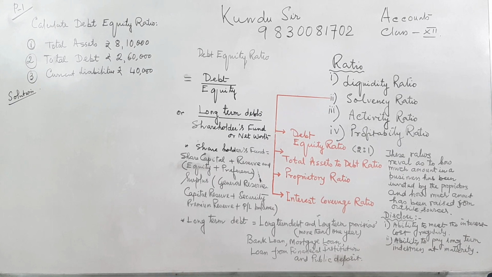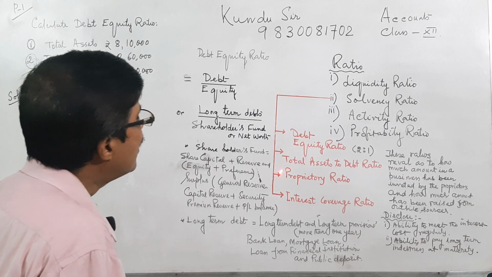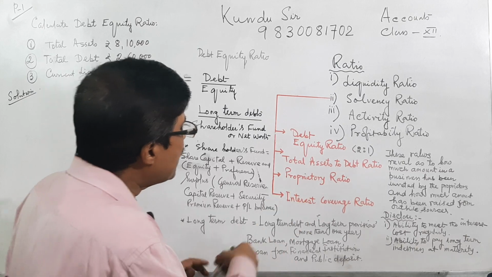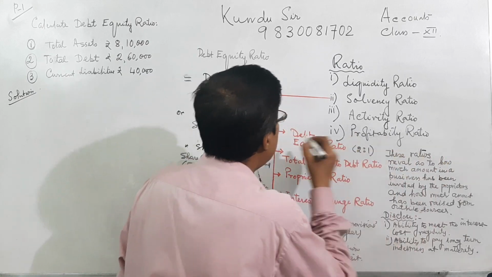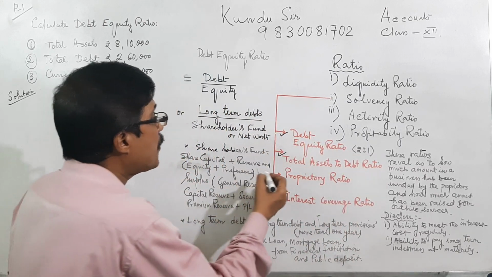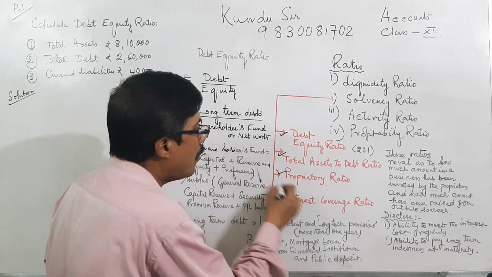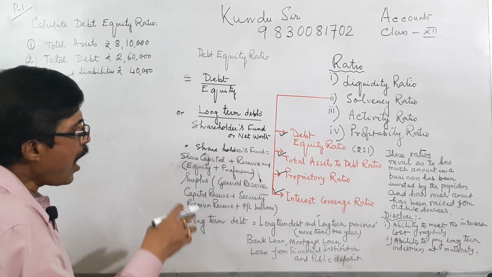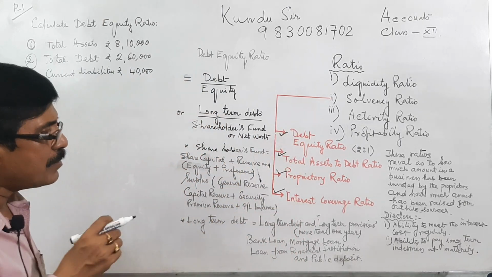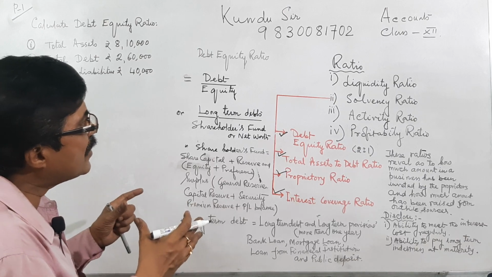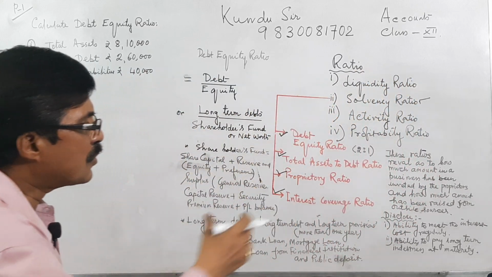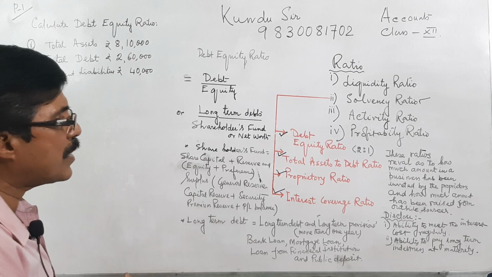Now I am going to explain what the needs are, and what this solvency ratio is. Solvency ratios are the debt equity ratio, second the total asset to debt ratio, then the proprietary ratio, then the interest coverage ratio. Today I am focusing on the debt equity ratio. I want to explain why there is a need for solvency ratio analysis for a commercial society, for business, for a company or enterprise.